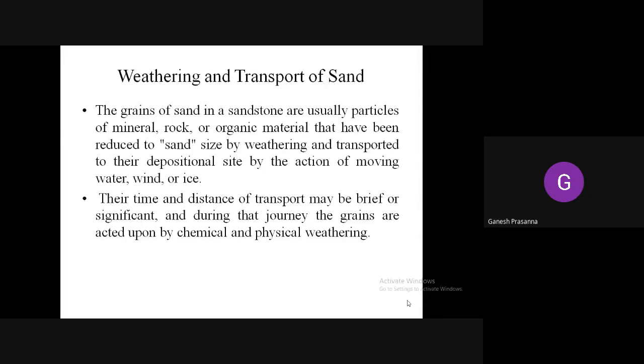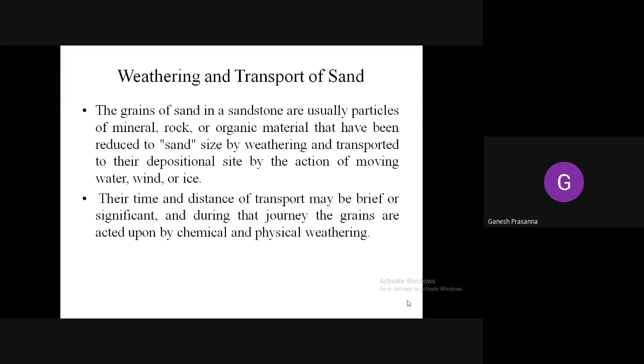So their time and distance of transport may be brief or significant. During that journey itself, the grains are acted upon by chemical and physical weathering. During the movement, the particles collide against one another, they hit against one another, and there is further reduction in size.